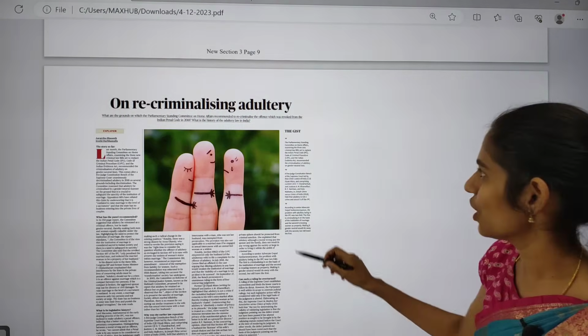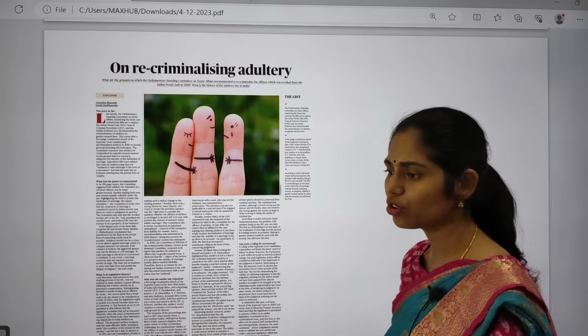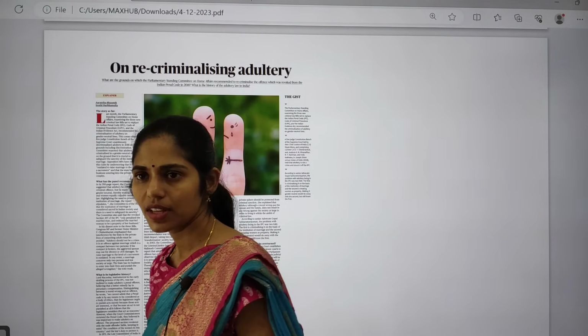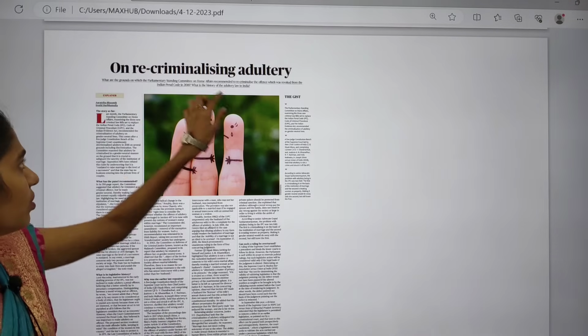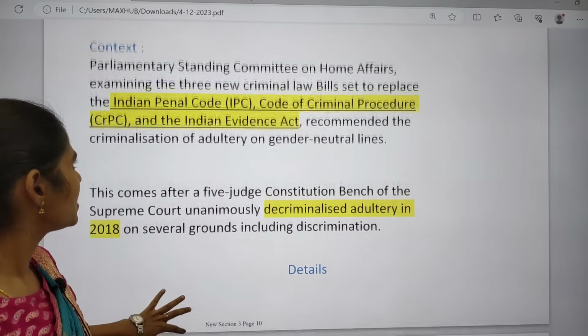Yeah, next topic is about recriminalizing adultery. So you have to know what this adultery is, and why we are saying recriminalizing. So now let us see this topic.